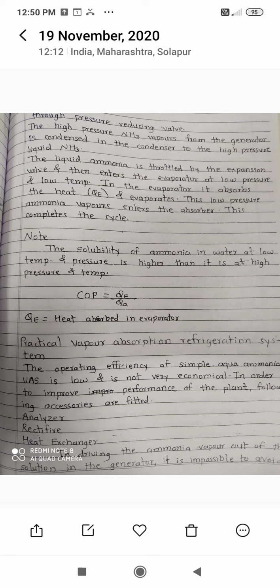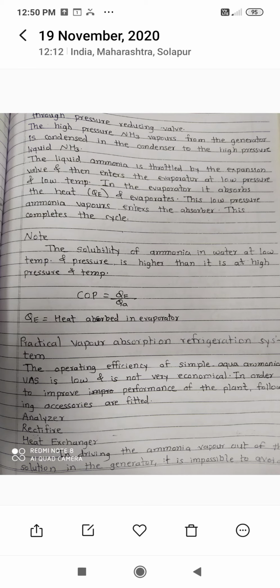In the condenser, the condensation of water takes place. That means the vaporized water converts into liquid form. And if these liquid droplets of water enter into the expansion device, then what happens? If the temperature decreases below 0 degrees Celsius, that water converts into ice. And if the water converts into ice, it chokes the system or creates difficulty for the flowing of the refrigerant. So this is the simple drawback of this system.